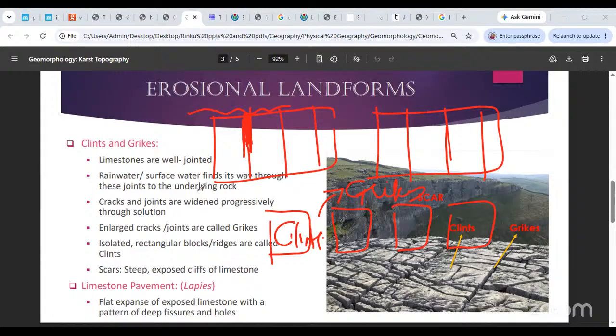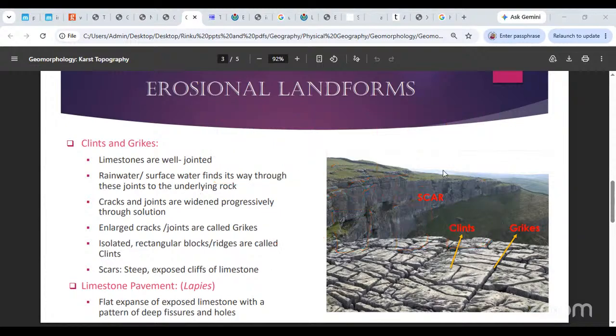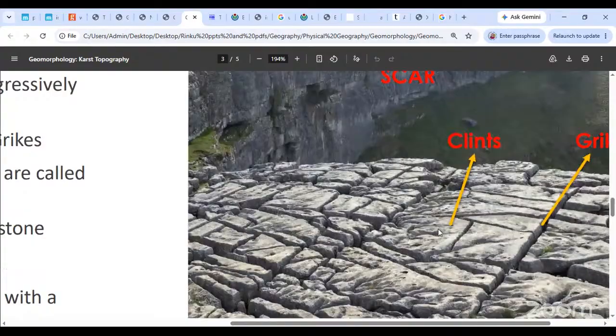Yes, that is what it is called, lapis. Clints means blocks. See, clints are the blocks. Grikes are the gaps within them, the joints that have widened into gaps.